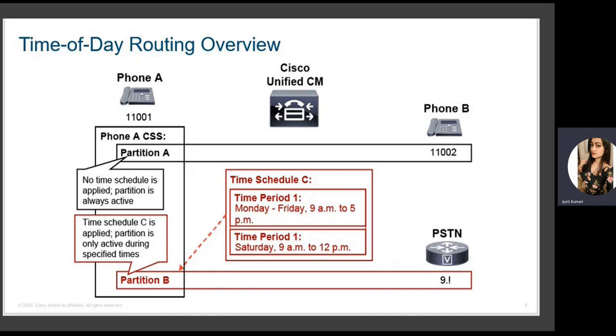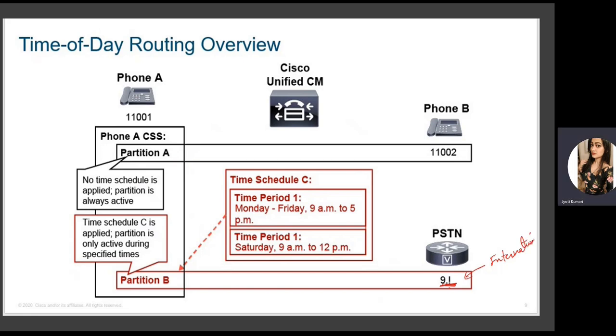And we want to associate this time schedule with a partition. That partition is, let's say, partition B, and this partition B is for this destination. So if any user is dialing an international number starting with 9.!, with the wildcard, any number like that is international as it starts with 9.